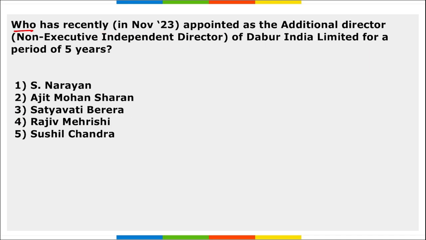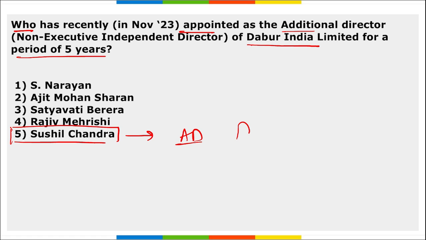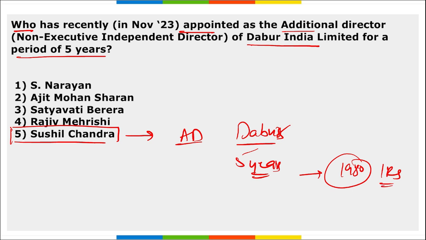Next, who has recently been appointed as the Additional Director of Dabur India Limited for a period of 5 years? Sushil Chandra has been appointed as the Additional Director of Dabur India for a period of 5 years. Right? Sushil Chandra was a 1980 batch IRS officer. Correct. He previously also served as the chairperson of CBDT.